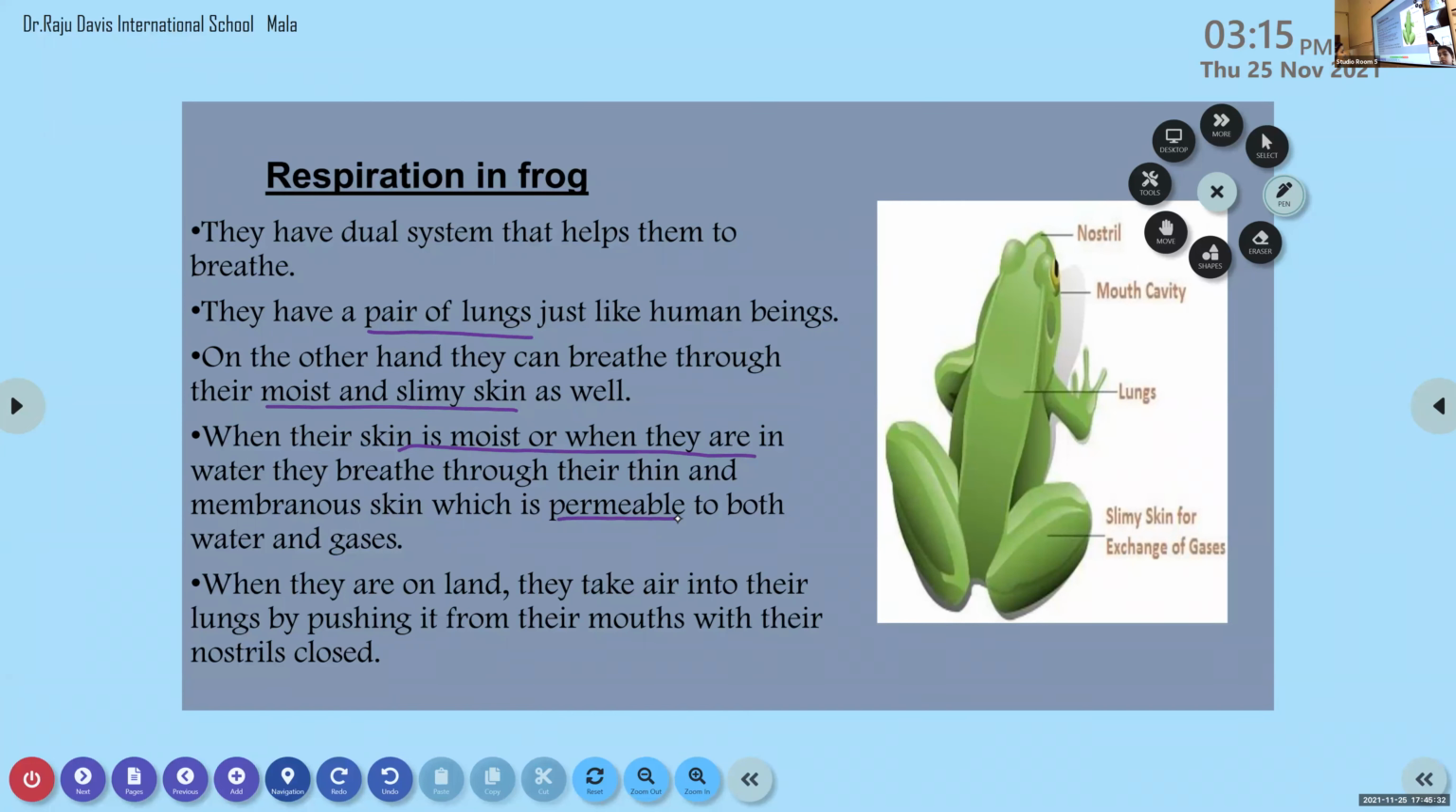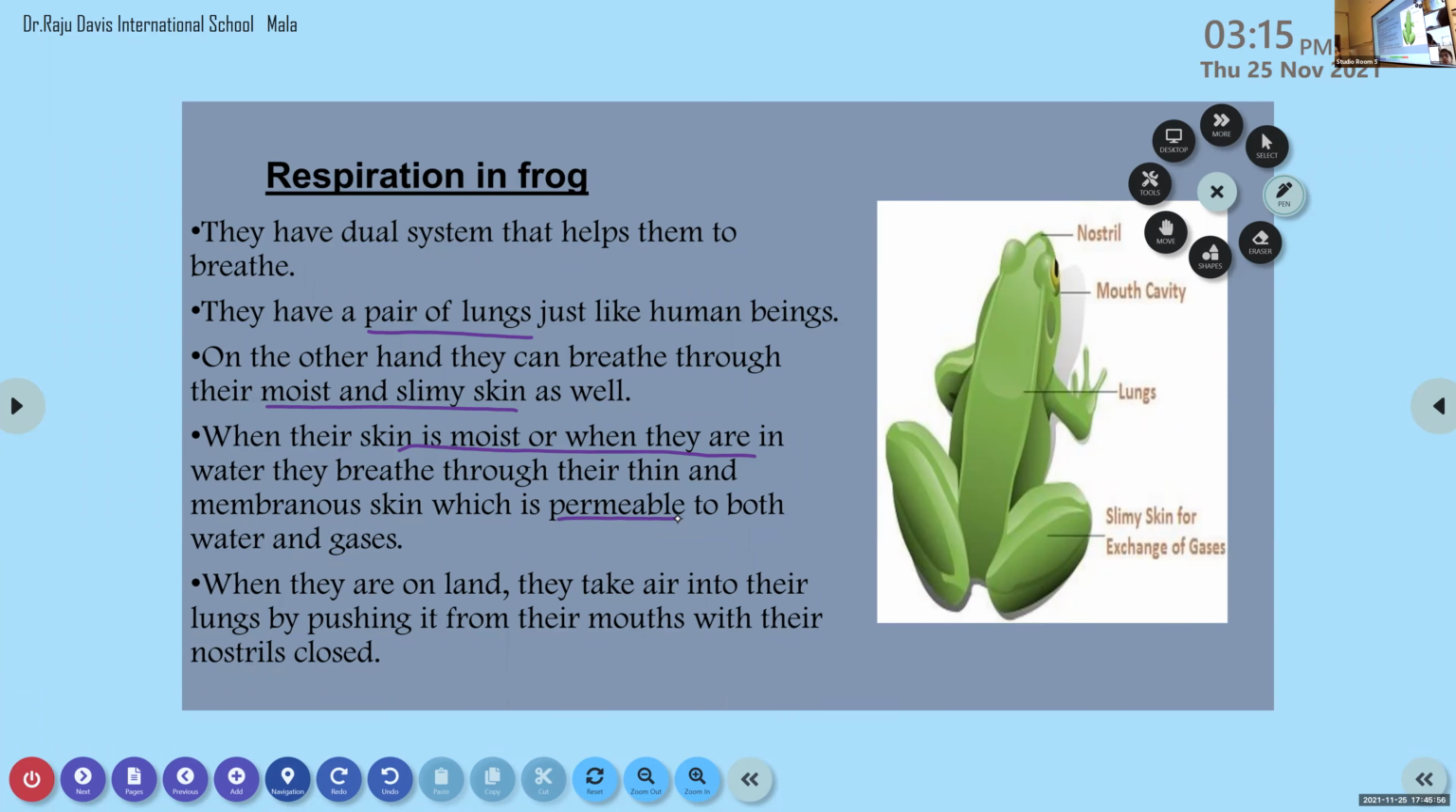And when they are on land, they exchange gases mainly through the pair of lungs, just like in human beings. When they are on land, they take air into their lungs by pushing it from their mouths with their nostrils closed. So this is the mechanism of respiration which takes place in the frog.